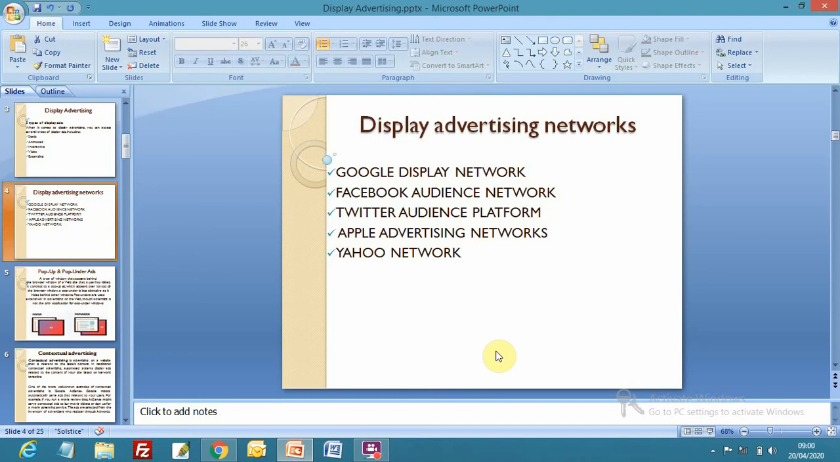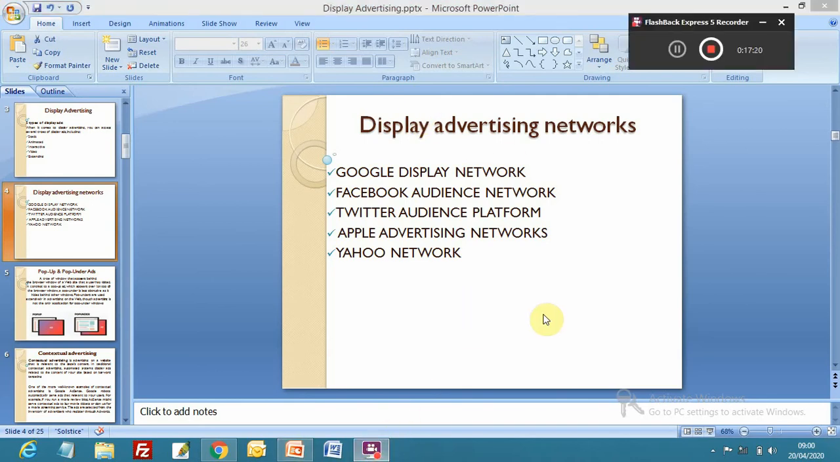LinkedIn has its own display network. And apart from that, there are other display networks having multiple websites and mobile apps, like Google Display Network. So these are a few examples of display advertising networks. If you want to advertise on all these networks, you have to launch a separate campaign on each network.